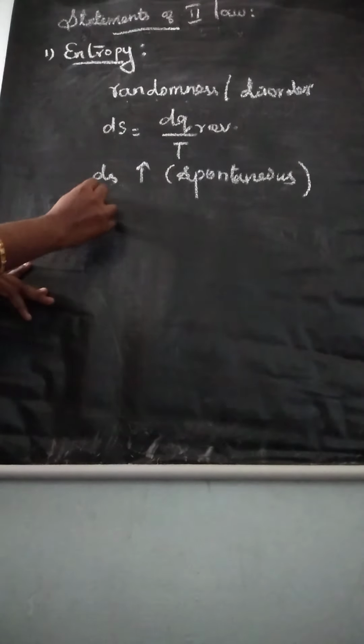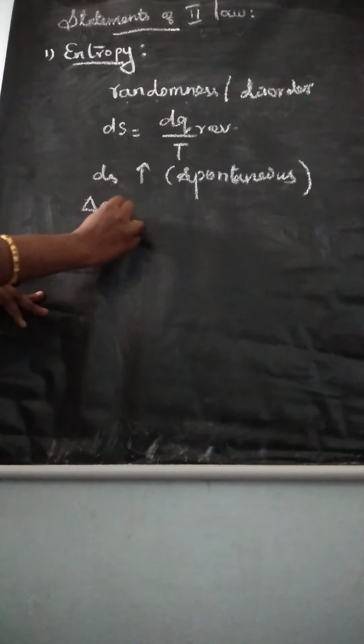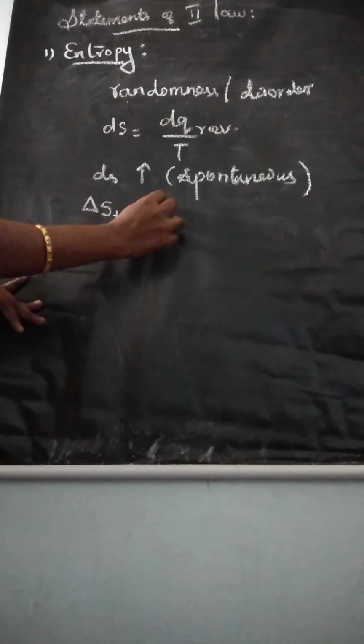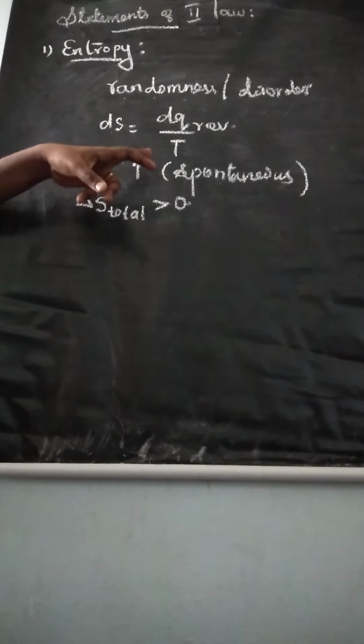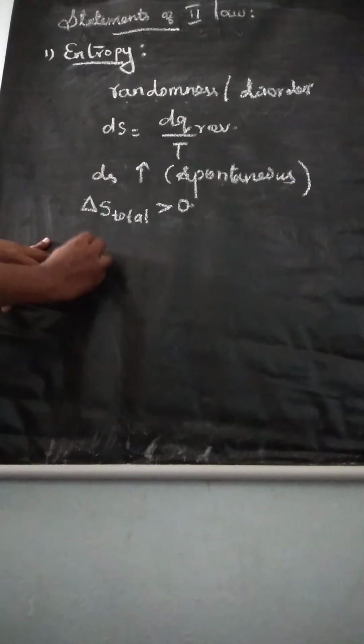So the total entropy value is greater than 0. In the spontaneous process, this total entropy value increases, so we say that it is greater than 0.